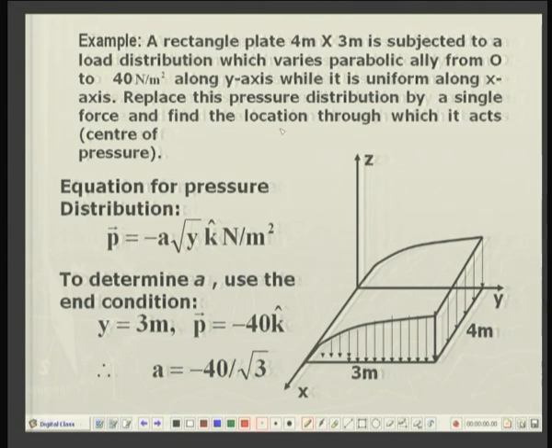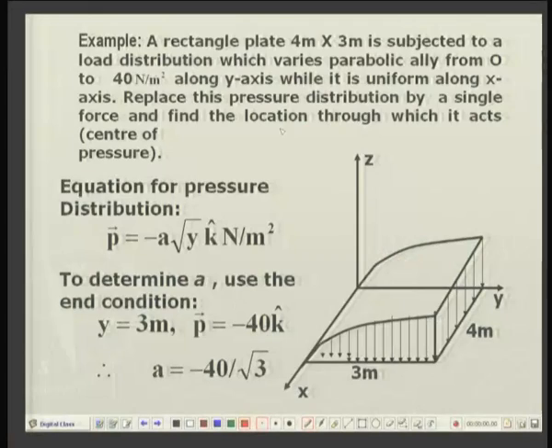Let us see how, first of all, we will find the pressure distribution in the proper vectorial manner. Because the force is acting downward parallel to the z axis, its unit vector is k, and due to the parabolic distribution it is proportional to the square root of y, and a is the constant of proportionality, to be determined from the boundary conditions.